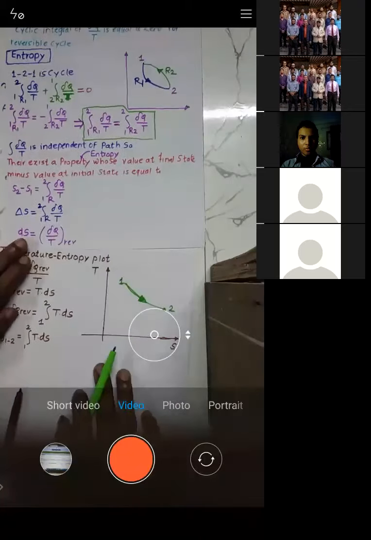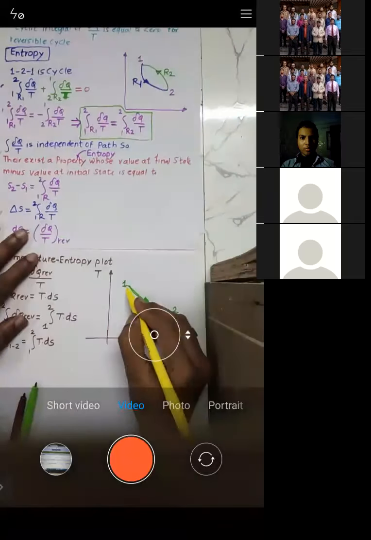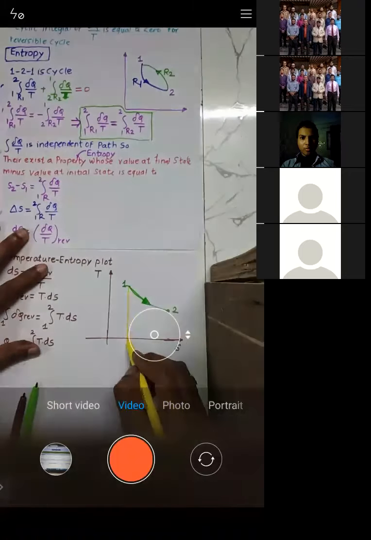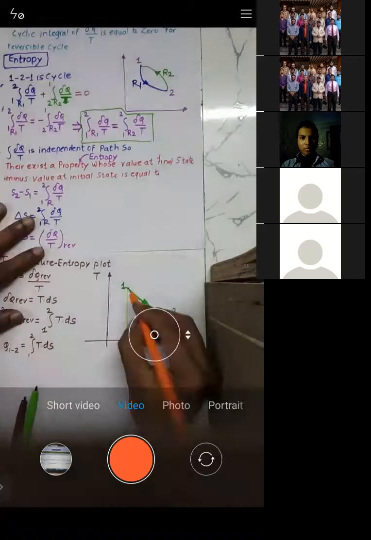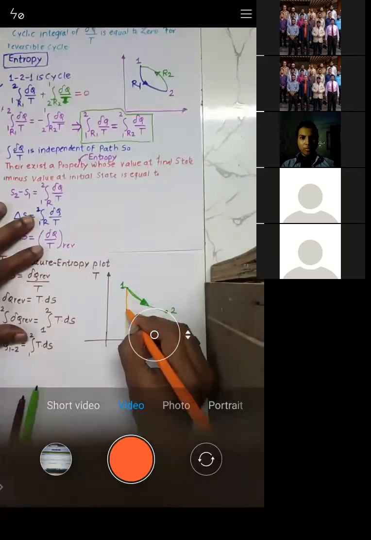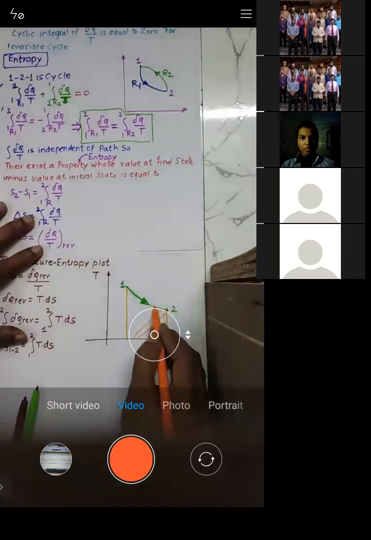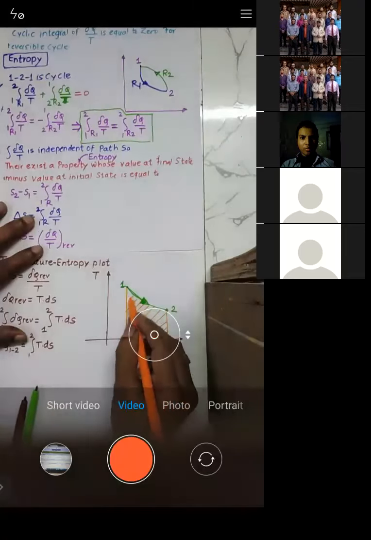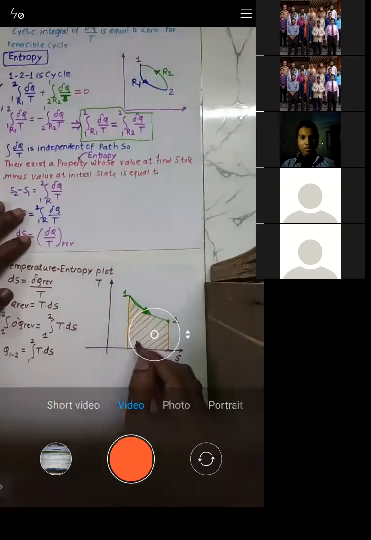What advantage we get by plotting the process on a TS diagram is that if you calculate the area below this process, the area below the process will give you the value of heat transfer during 1 to 2.